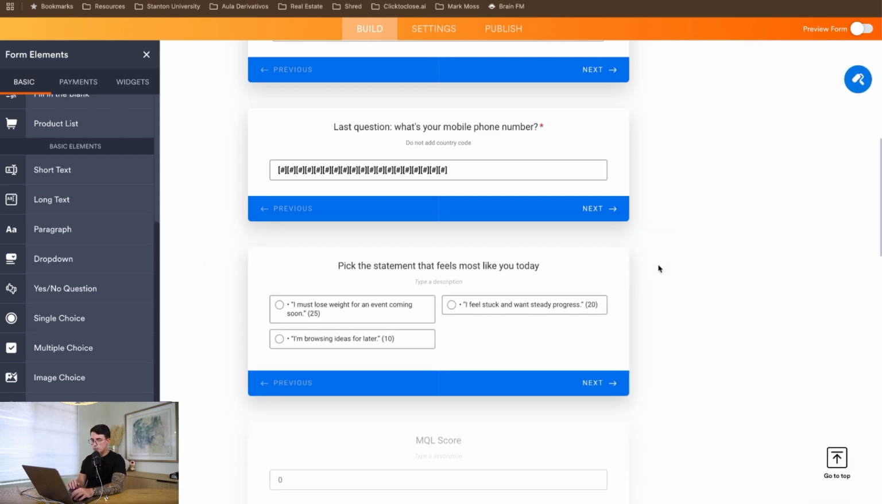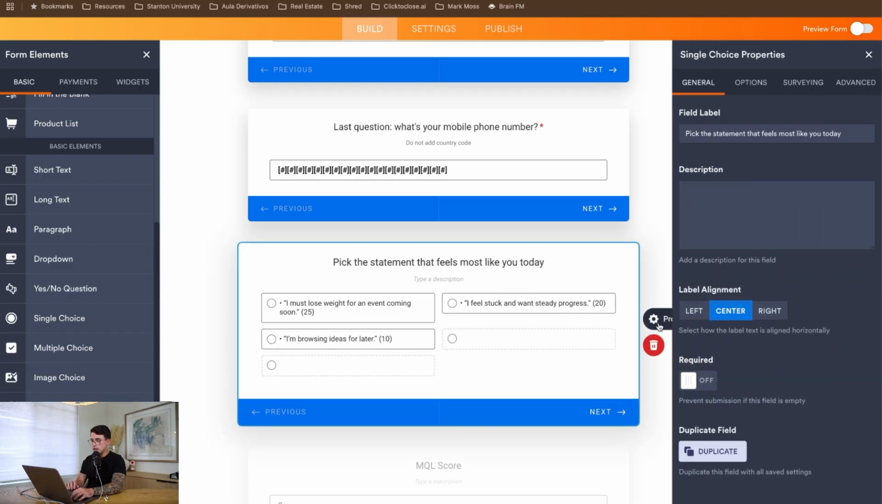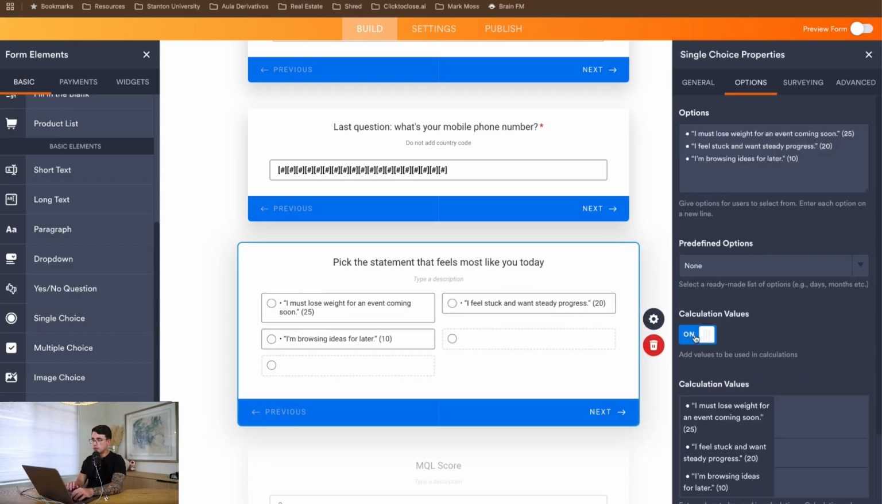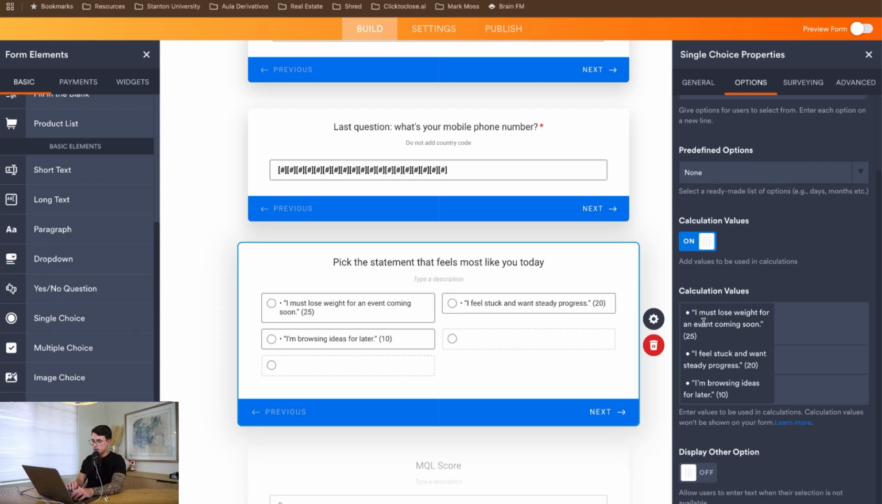So the way we do the MQL scoring, at least in the beginning, is by using the BANT framework. If you don't have historical data, that will give you the highest, scientifically proven probability of qualifying your leads better. We're just going to use these calculation values to rank this information. So if the person that must lose weight for an event coming soon is 25 points, I just want to add 25 points here in the calculation value. This other person is 20 points and this other person is 10 points. So I just want to add this information here.